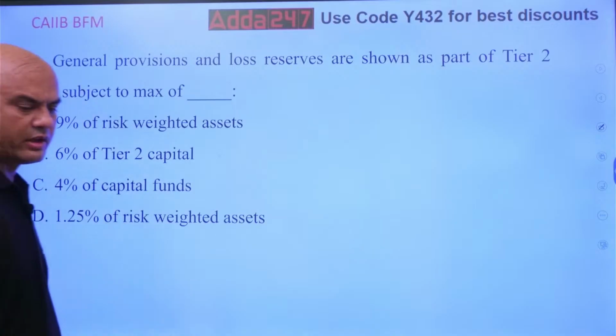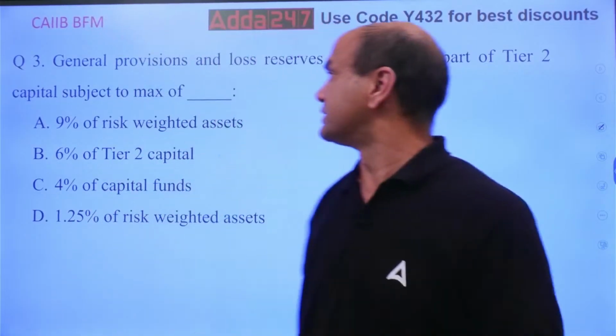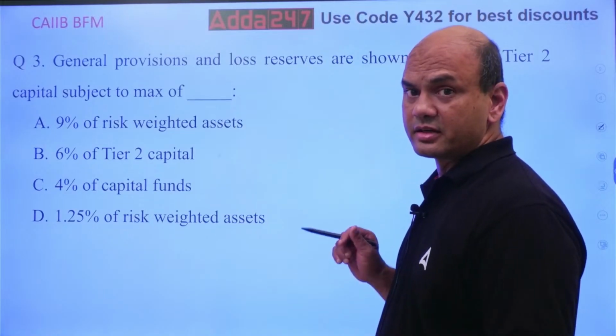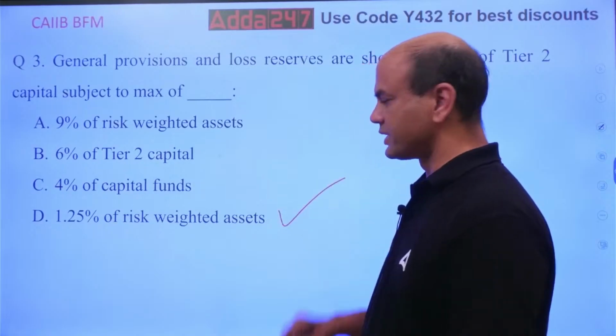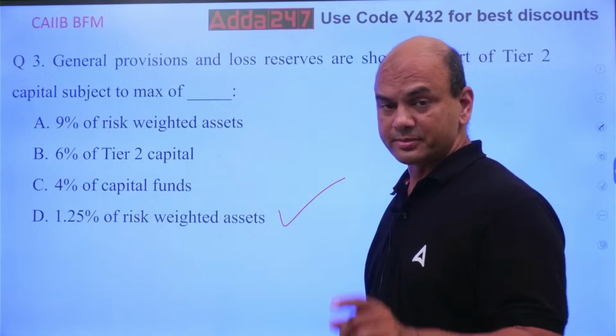See here, whenever you calculate these general provisions, understand the right answer. It is 1.25% of risk-weighted assets. But there is a but in this.